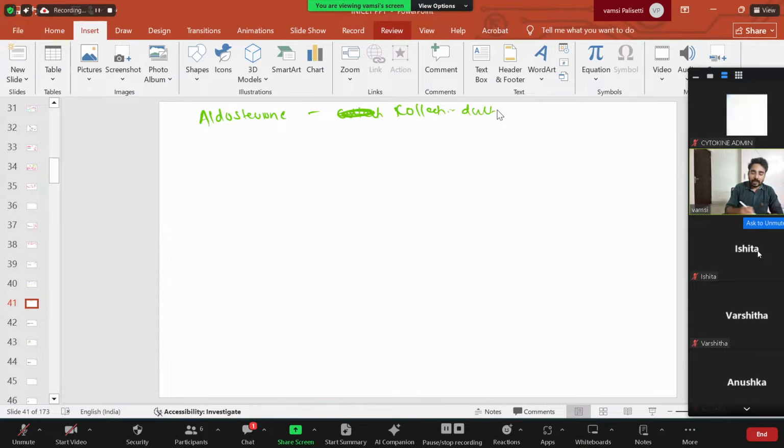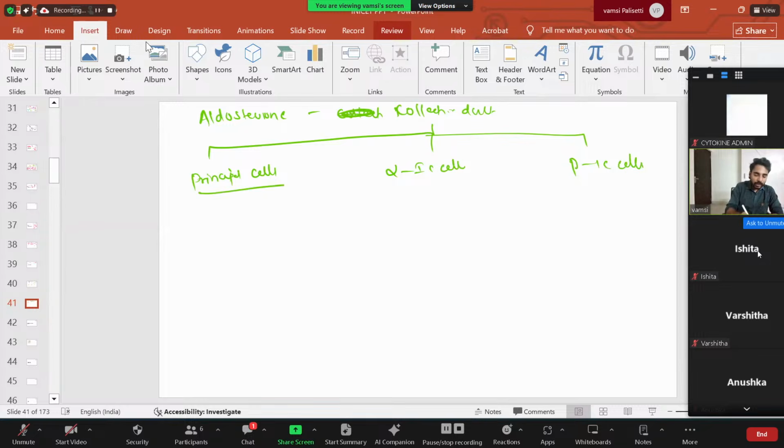If you see the collecting duct, there are three cells. One is principal cells, alpha intercalated cells, and beta intercalated cells. Very important. In the principal cells, what is it doing? Let us see. Now this is aldosterone. This is the lumen. These are the principal cells. So what is going on here?